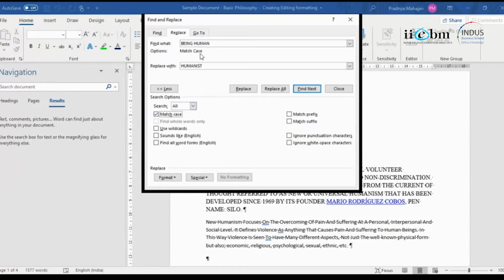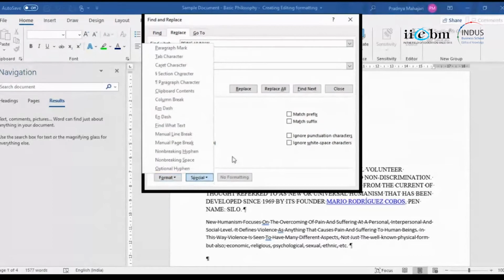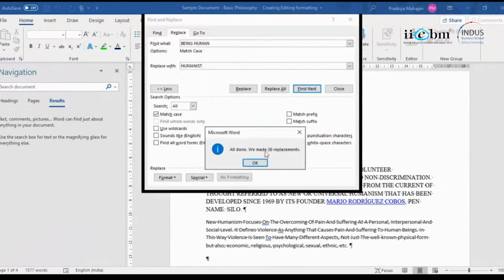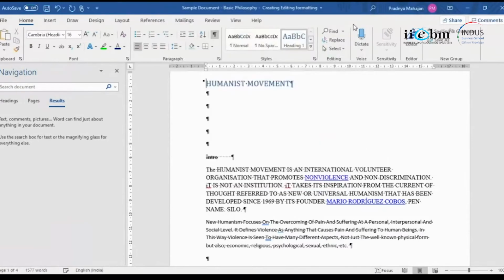That means all the capital human being wherever you are finding, replace that. So I will say replace, match case, match prefix, match suffix. So all these things you can give as additional find instructions. Okay, replace format. So you want to change the format, replace special, caret, tab character, all these things you can use from find and replace, a very handy tool. So when I say replace, 26 replacements made, my being human has come back to humanist, right? So this is my find and replace option.